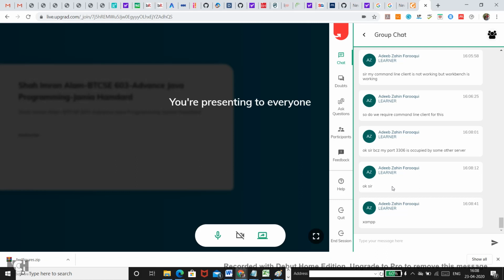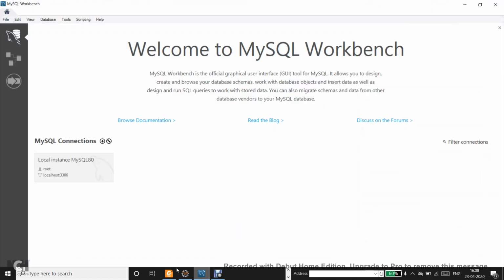So either you can switch off that server, or you can get into the machine and change the port number of the MySQL server over there. We will try to figure out where we can change it. Probably we can do that by creating a new connection.